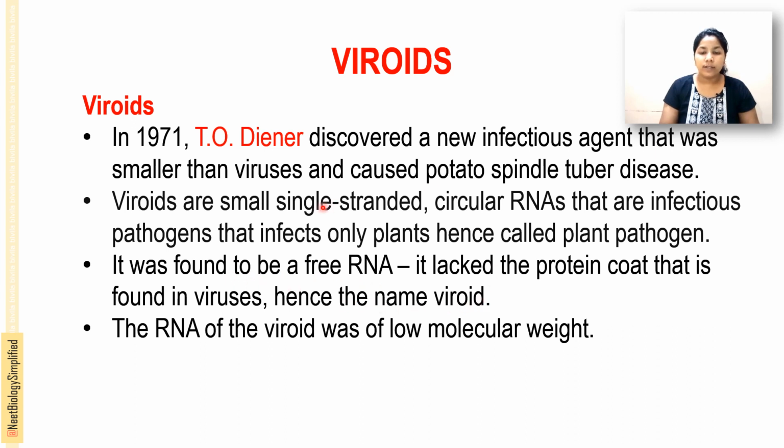Hence the name viroid. Viroids are small circular single-stranded RNA, infectious pathogens that infect plants. The RNA is free as there is no protein coat usually found in viruses. The RNA is of very low molecular weight, and its size is very small. It was discovered by Theo Diener from potato spindle tuber disease, caused by this agent smaller than a virus.